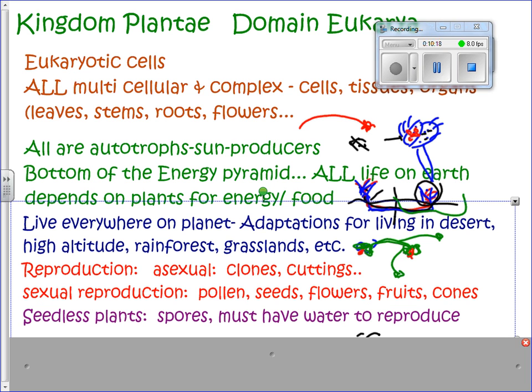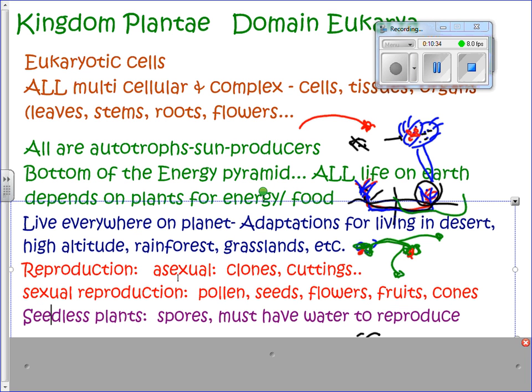And then real quickly here, the seedless plants, spores. I put down that they must have water to reproduce, but Tim and Moby said that the spores sometimes are only dispersed by the wind. So I might be wrong on that one.